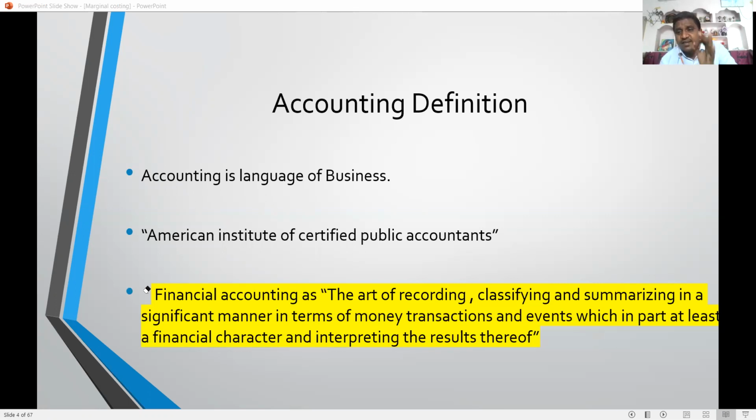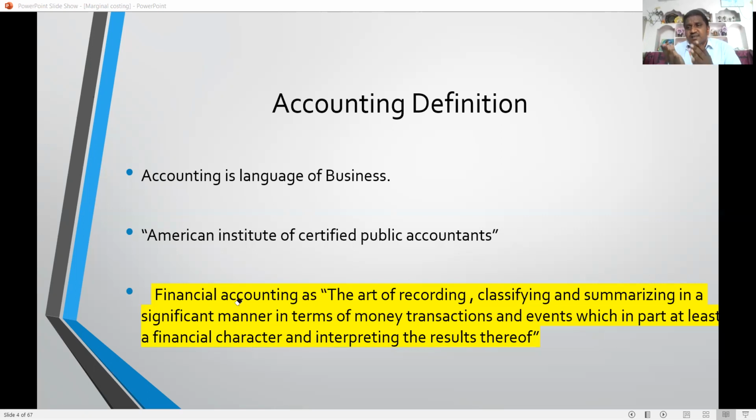The art of recording, classifying, summarizing: art of recording means every transaction is recorded as a debit and credit in the journal. From that, classifying into nominal account, real account, personal account, so posting in the ledger. Then based on the ledger, we can prepare the trial balance. Based on the trial balance, we can prepare the final accounts: trading account, profit and loss account, balance sheet, and interpreting the results thereof. It is the definition.